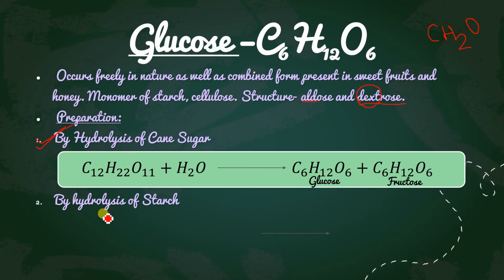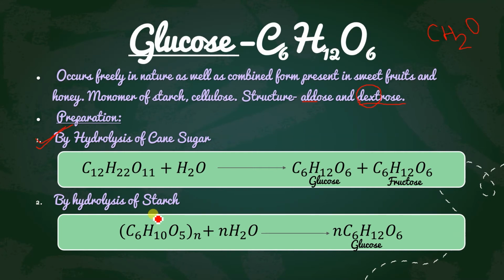Another method is also by hydrolysis of starch. Starch is a polymer of glucose, you know. So if we hydrolyze the starch, we will get n moles of glucose. So here, C6H10O5, and you will ask why I am writing 10, why not 12 and 6.